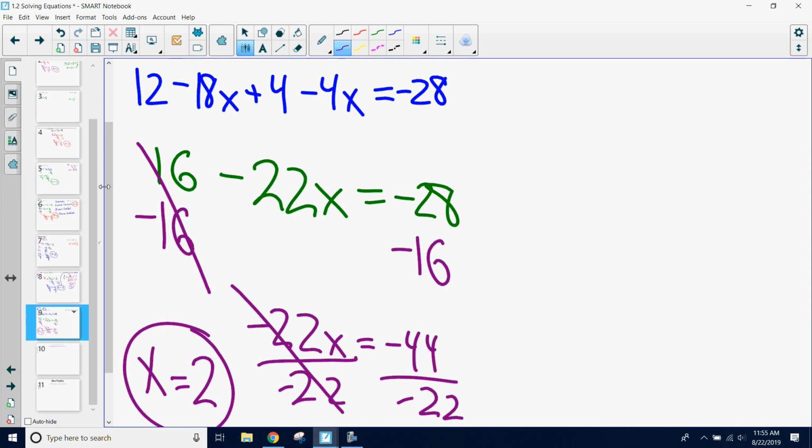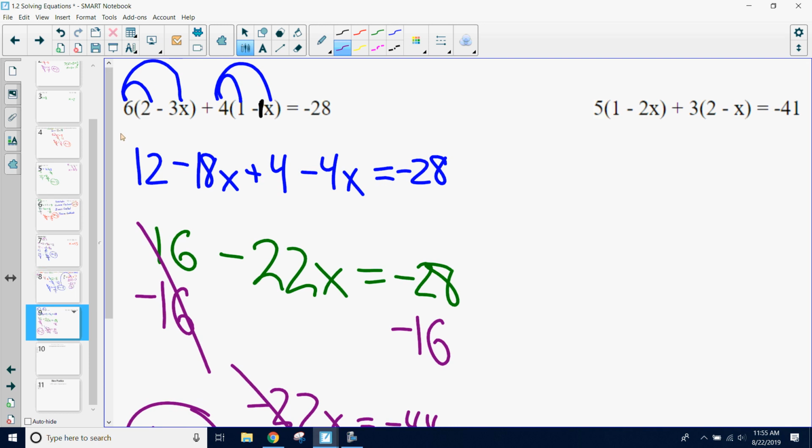All right. See if you can mimic those. See if you can try again with that second one. Some things I noticed from the other classes, a lot of students were dropping off the negative in front of the 44, so just watch out. It's negative 44, not just plain 44.